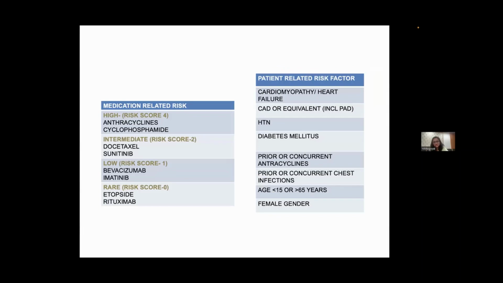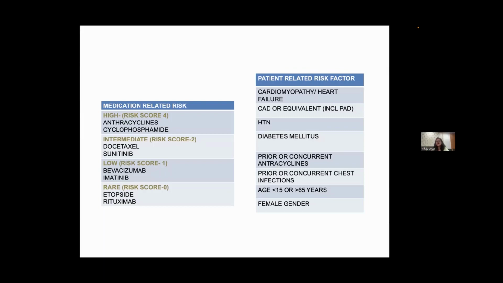Each presence of each patient-related risk factor will conclude to a score of 1, and medication-related risk factors will be scored according to the subcategory the medicine belongs to. For example, if the medicine is in the high risk category, then a score of 4 will be given. These medicines are anthracyclines or cyclophosphamides. If the medicine is intermediate, then a risk score of 2 will be given. Examples: docetaxel and sunitinib. Bevacizumab and imatinib will be given a score of 1, and etoposide and rituximab have the least cardiotoxic effects, so a score of 0 will be given.